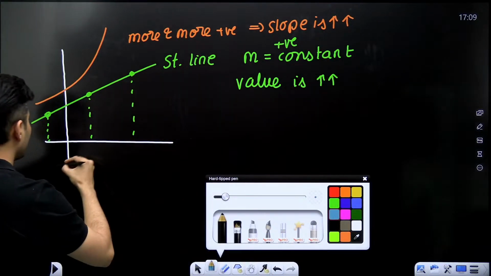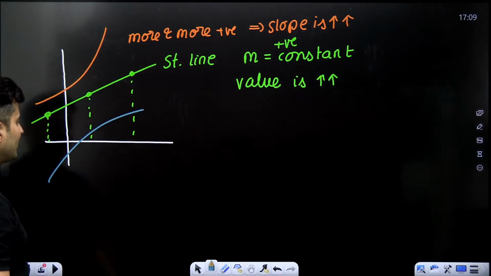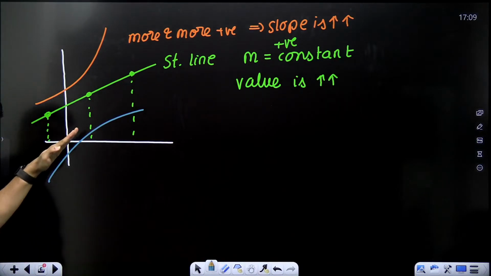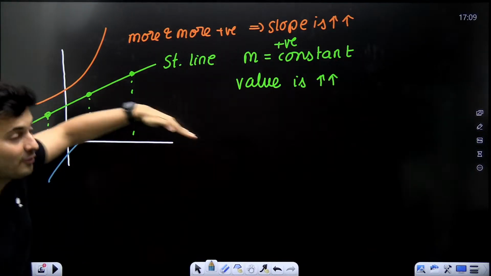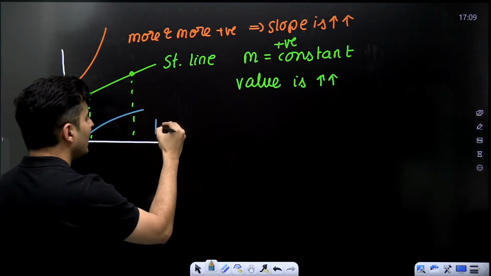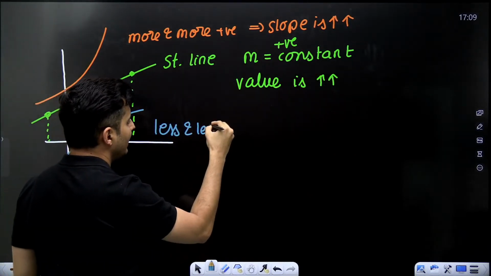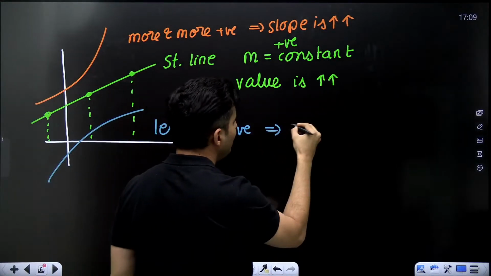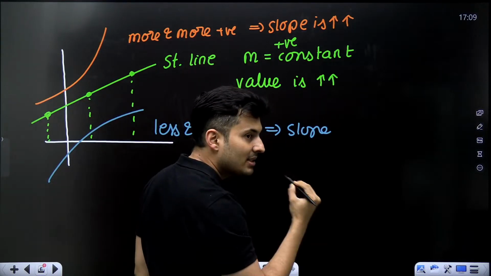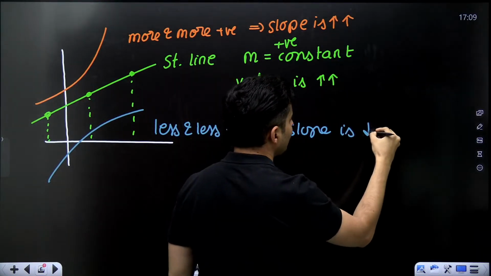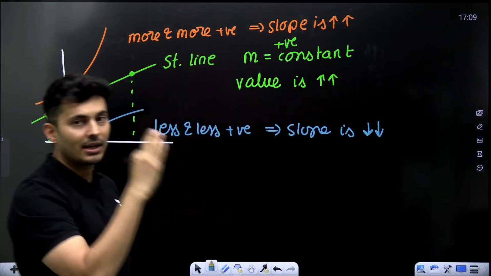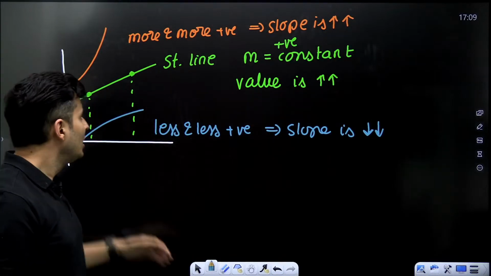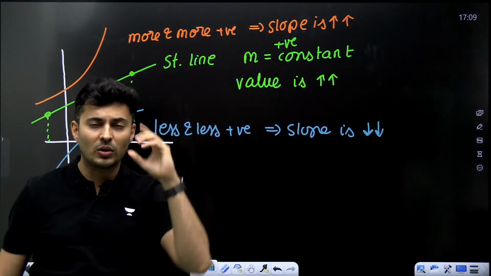Similarly, my dear warriors, if I draw a graph like this, do you see over here what is happening? Here it is more steep, less steep, less steep. Slowly it is becoming flat. So can I say it is becoming less and less positive? So can I say basically the slope is decreasing. The value of the slope is decreasing. Is that clear? Okay, very good. It is not constant in this case. So only for a straight line the slope is constant.